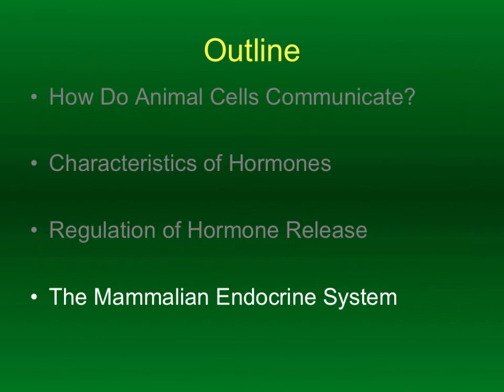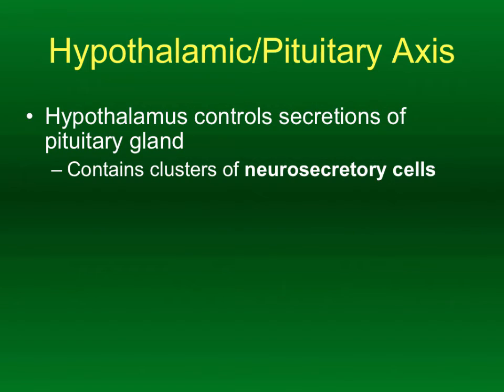All right, the rest of this chapter is on the mammalian endocrine system for the most part. We'll see a couple of little digressions into the world of amphibians here along the way, but for the most part it's about the mammalian endocrine system and some of the forms and features that we have in ours, especially as it relates to particular specific hormones, where they're released, and what effects they have on the body. So we're going to start off looking at the hypothalamus and the anterior and posterior pituitary together.